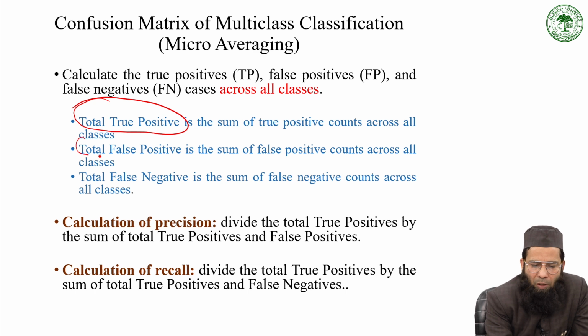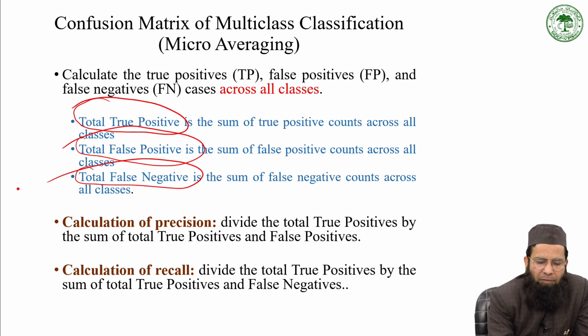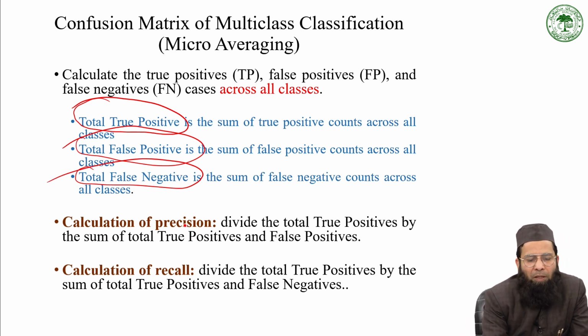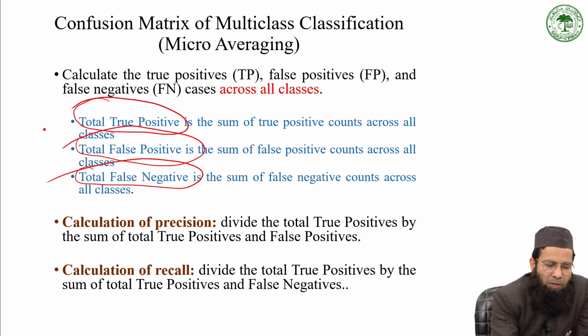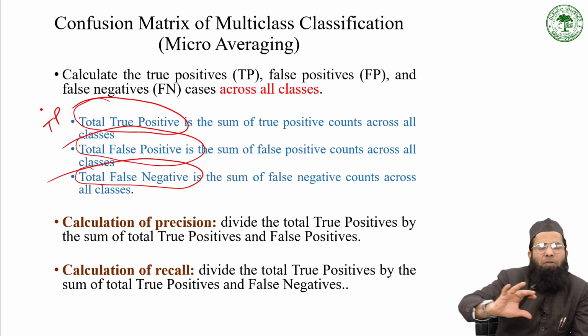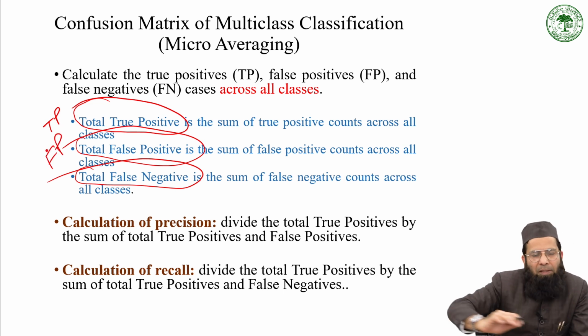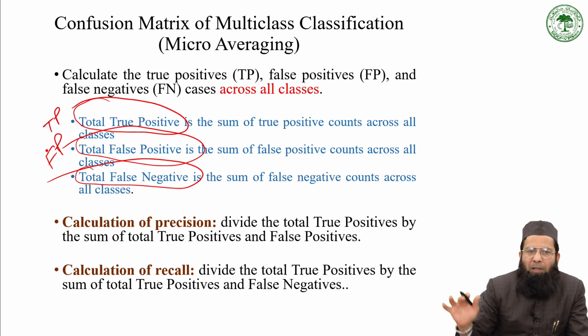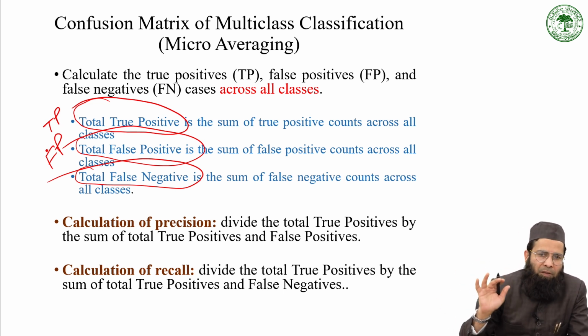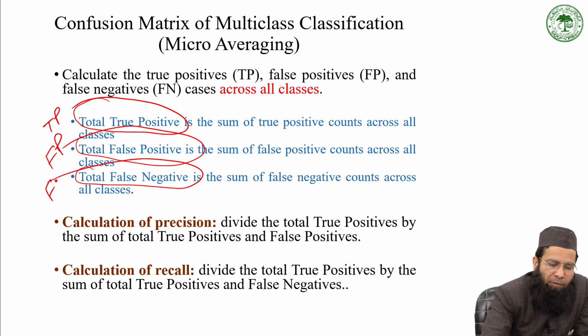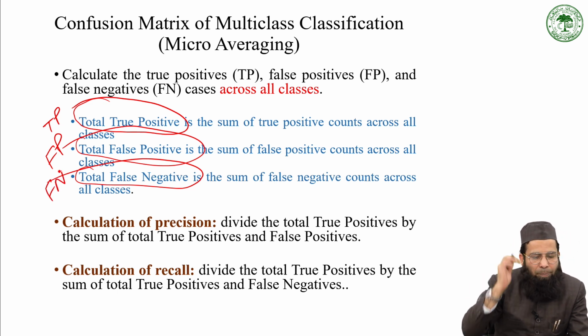Similarly, you will calculate total false positive across all classes and total false negative across all classes. Now we will calculate the precision on the basis of these values. This total positive in this case is actually the sum of all the positive cases across all the classes. Similarly, you will get false positive for all the classes. False positive is actually the summing of all the false positive cases across different classes. Similarly, false negative. Now we will calculate the precision and recall.